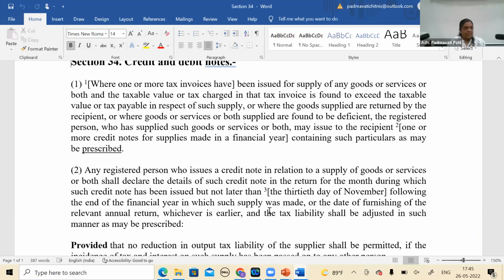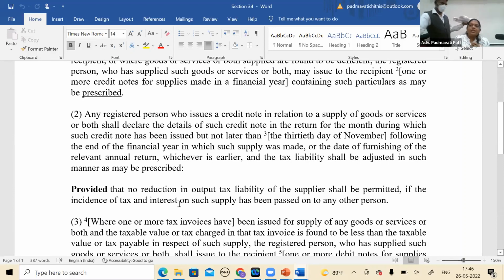But till to date, as far as litigation, as far as I know, refund ka मामला जब भी रहता है, it is very difficult to get that refund because there will be n number of questions being posed. कि आपने इनवॉइस तो रेज किया था, इनवॉइस में टैक्स अमाउंट रिफ्लेक्ट हुआ था, that recipient has taken credit of that, ITC आपको रिवर्स करना है, whether he has reversed or no, all those things. And if you see that section 34, there is a proviso also in that which says that no reduction in output tax liability of the supplier shall be permitted if the incidence of tax and interest on such supply has been passed on to any other person.